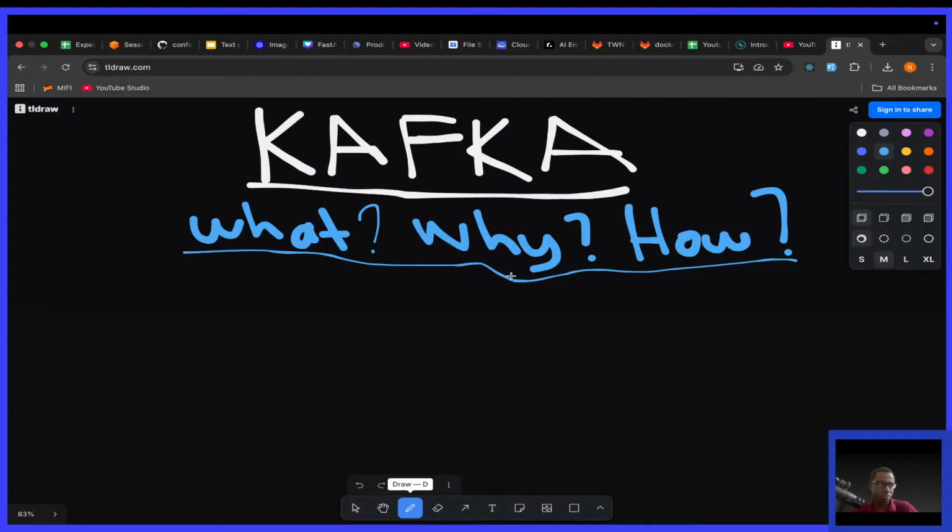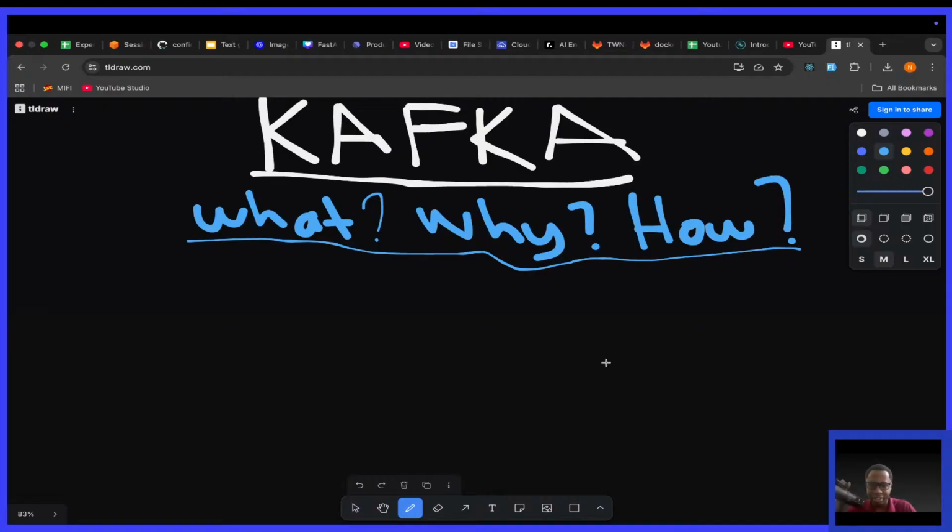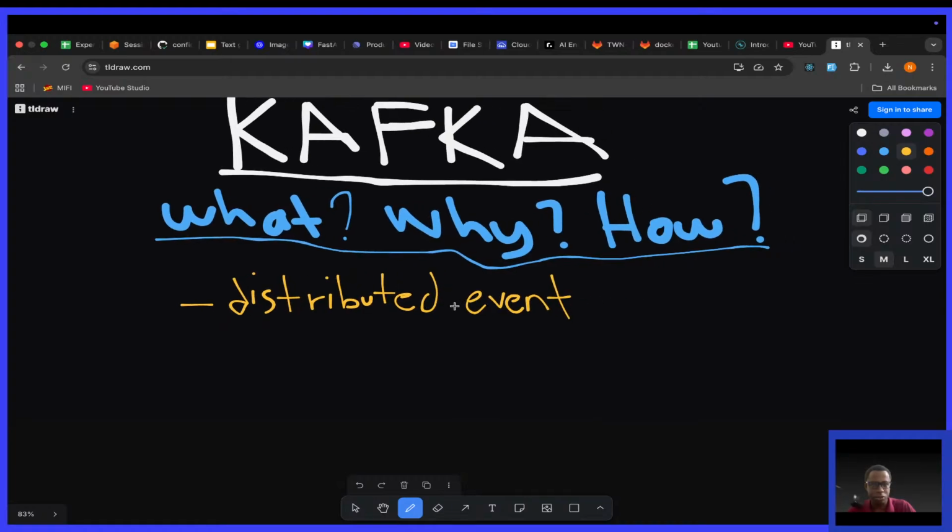So first things first, what is Kafka? Kafka is simply a distributed event streaming platform. Let me get writing. So it's a distributed event streaming platform. I want to write those keywords, and as we go on, by the end of this stream, you should understand these keywords. Distributed, and event streaming platform. These are the two keywords I want you to understand.